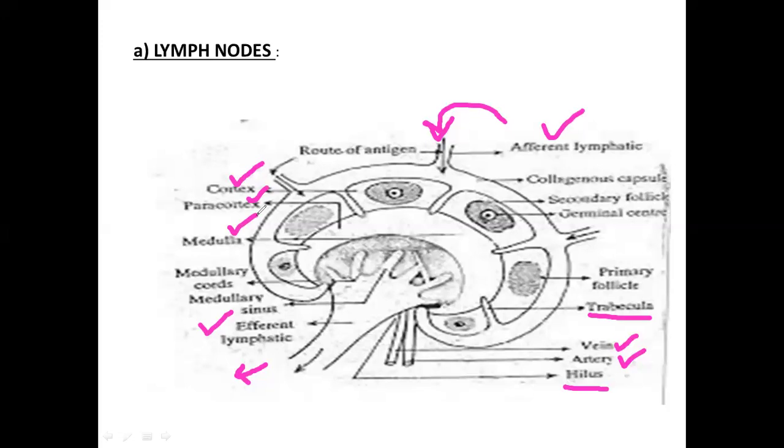So cortex లో you'll be finding the B cells అన్నమాట. Done. In the paracortex you can find the T cells. In the medulla you can find both B as well as T cells. Done. So cortex లో only B cells, paracortex లో T cells, and medulla లో you can find both kinds of cells, that is B cells and T cells.